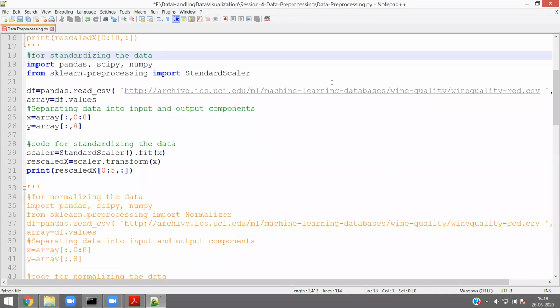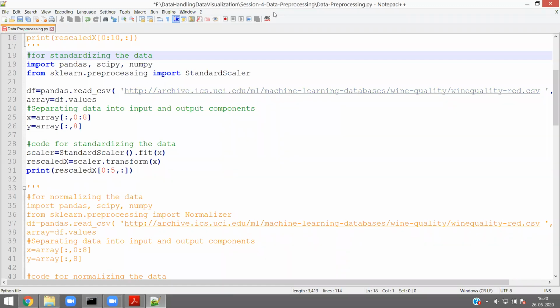What is standardization? I already told you, bringing the range of values into 0 and 1 is rescaling, but making the values have mean 0 and standard deviation 1, to be applicable as a Gaussian curve, like a bell curve, is called standardization. So for that we have another method.